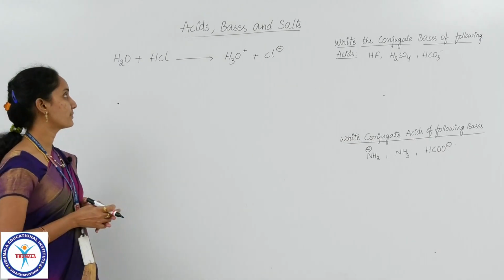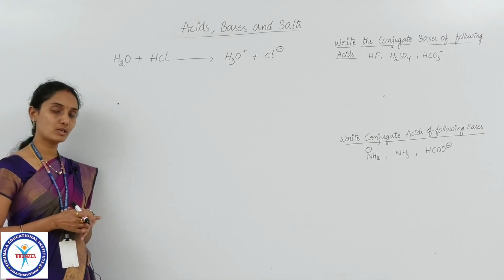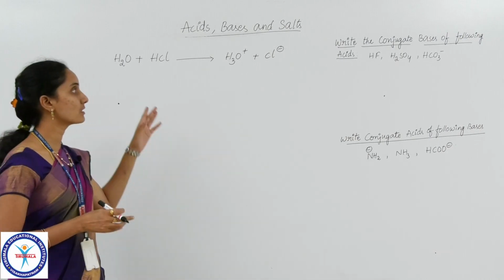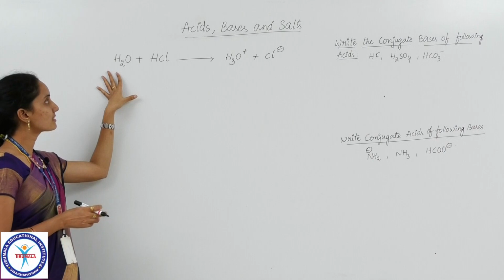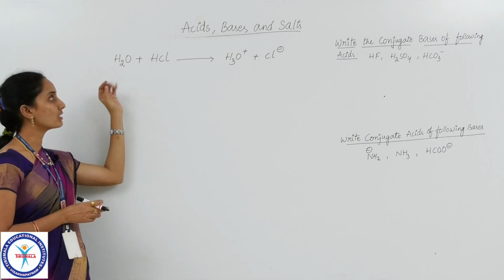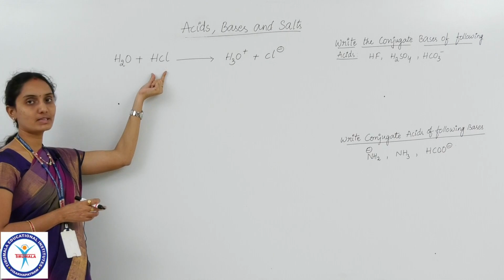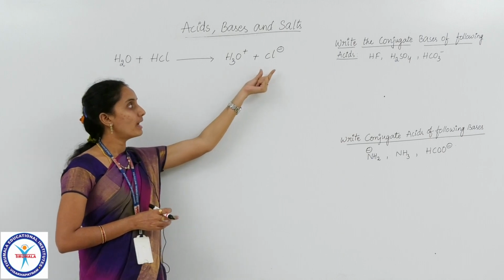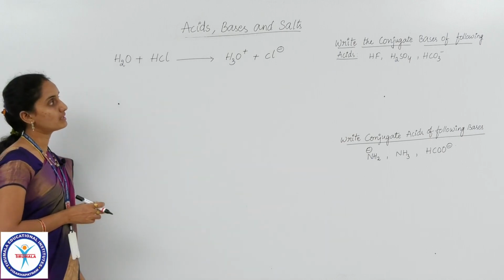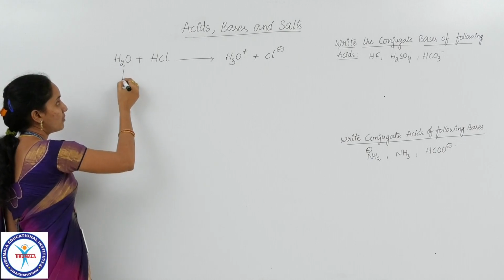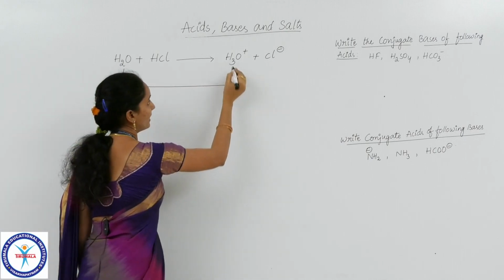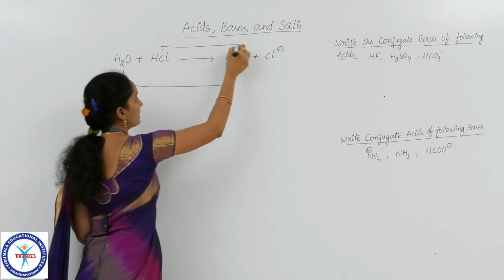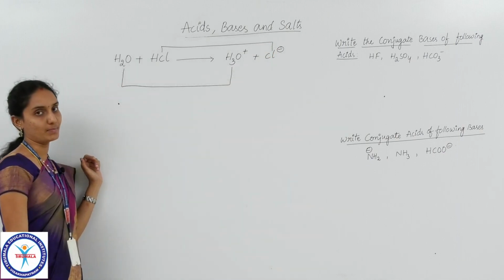So here is another example, children. Let me recall all the points I have covered up to now regarding Bronsted-Lowry acid base theory using this example also. In this equation, a water molecule is reacting with HCl and producing H3O+ ion and Cl- ion. Here the water molecule has gained 1 proton and has changed into H3O+ ion, and HCl has lost 1 proton and has changed into Cl- ion.